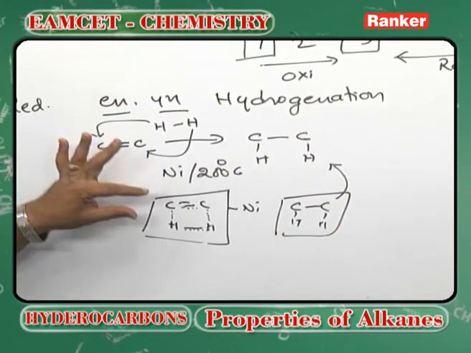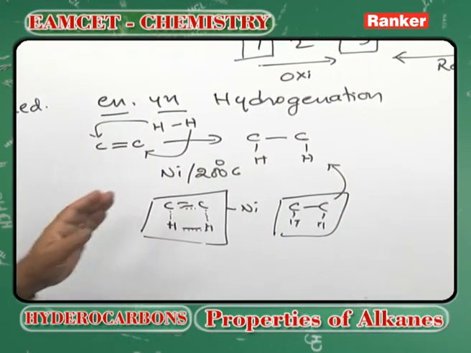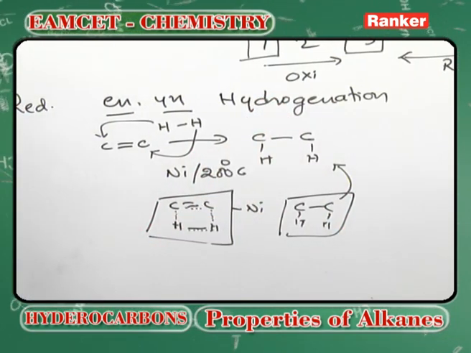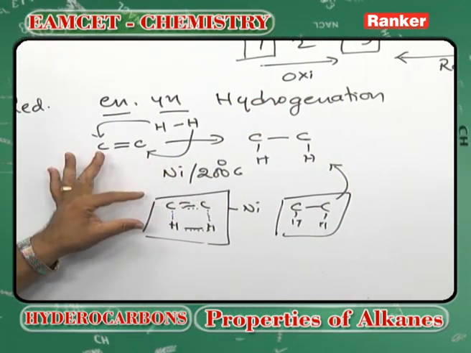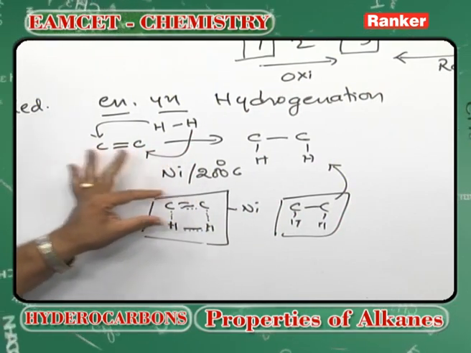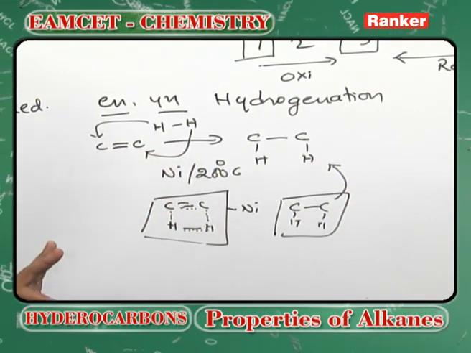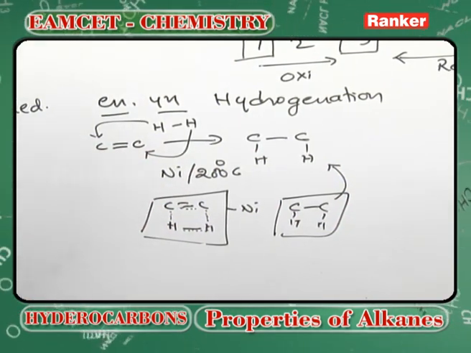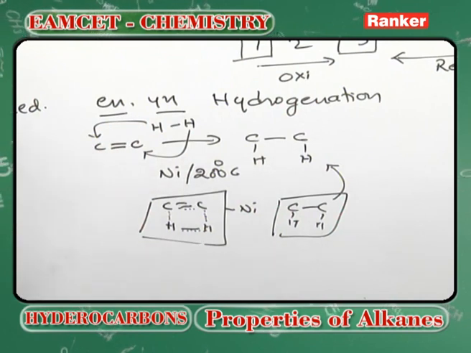So, the settling of the molecule is called adsorption, and coming out from the surface of the nickel is called desorption. In between, when they are attached to the surface physically, by what are called adsorption forces, the reaction is taking place. Nickel is acting as a surface on which they adsorb and then come out. This is the mechanism.